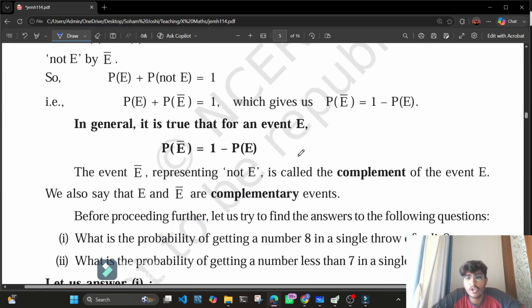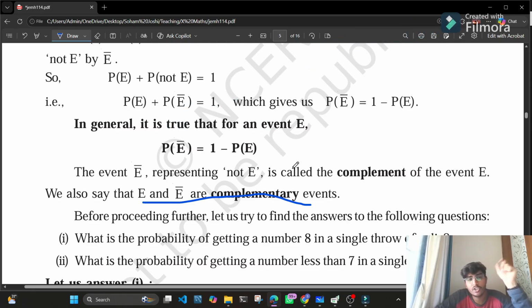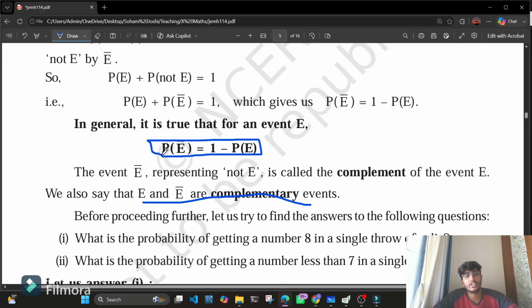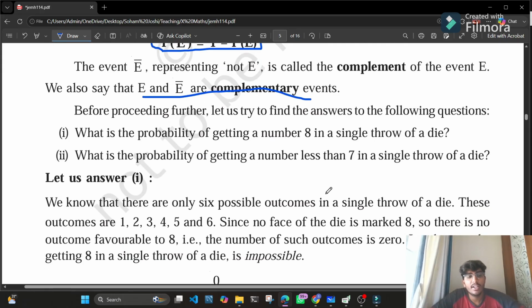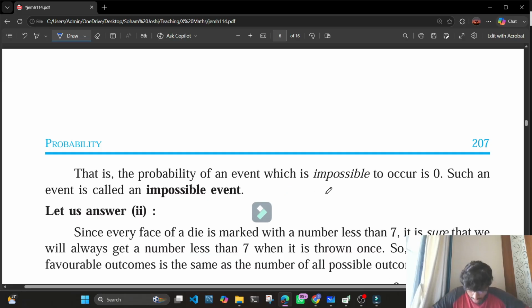Okay, that is known as the complement of the event E, and these are complementary events, basically the converse of the event. So for an event, this is what we get: the complement of the event, meaning its opposite condition. If my event is true, then the converse of the event is false. So both of them are complementary events.